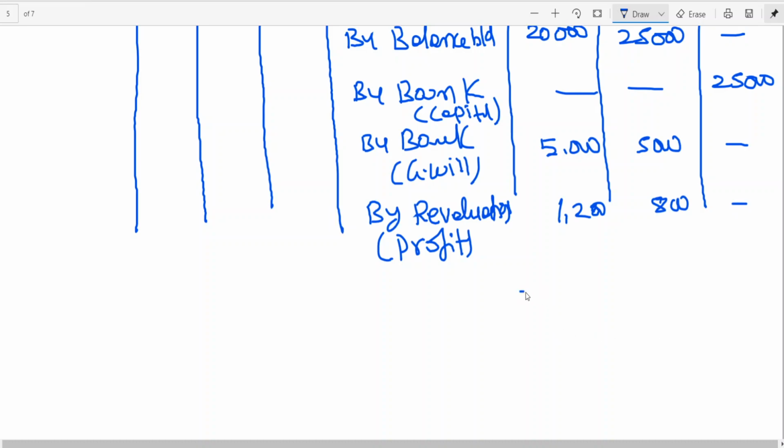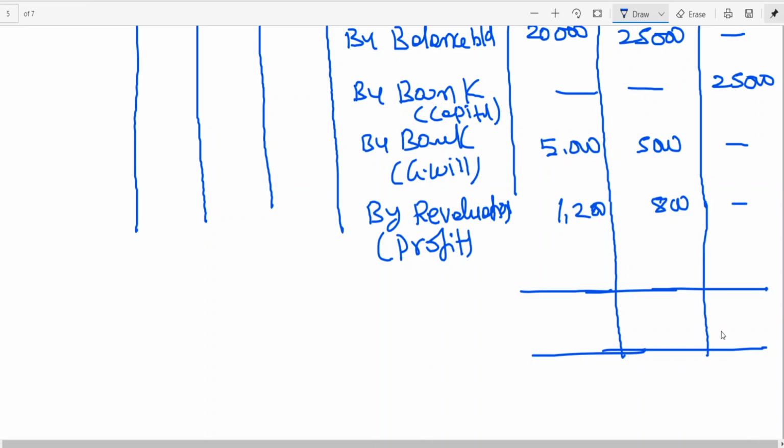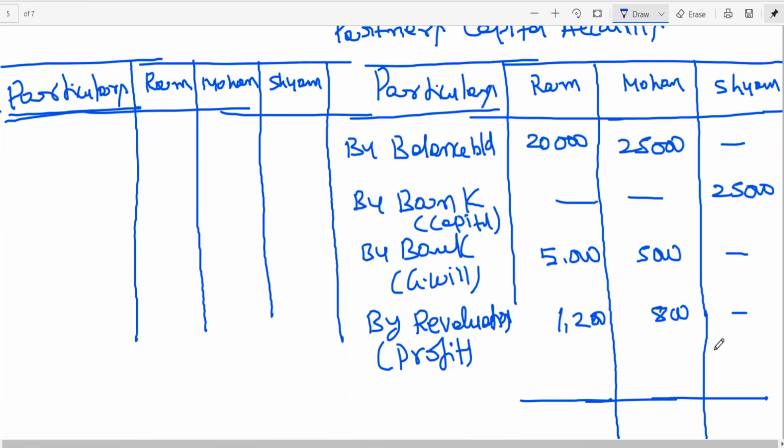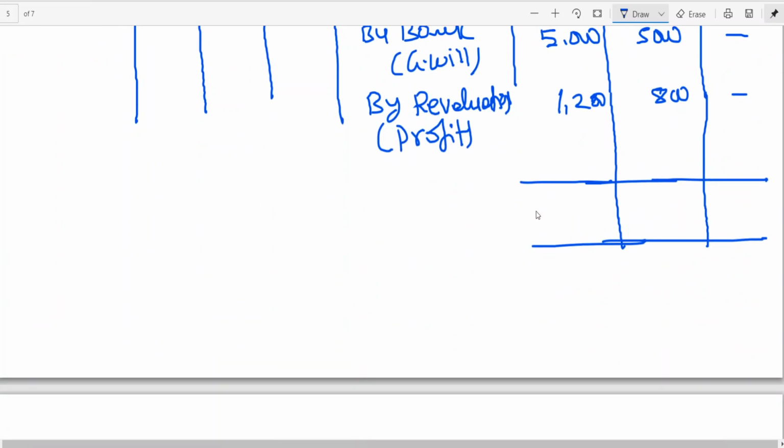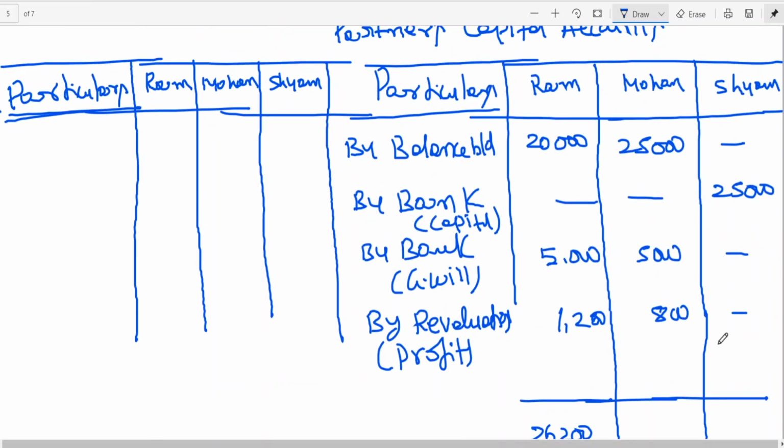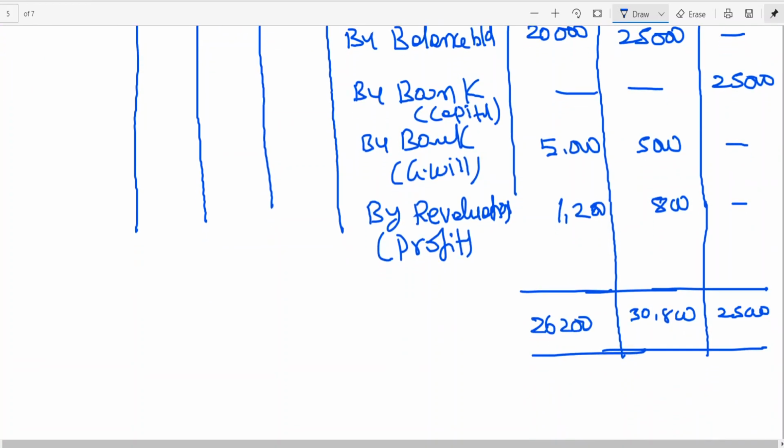Okay, then you can close this. So 20, 25, 26,200. Here 30,800. Here 25,000. Is it clear? That will become balance carried down.